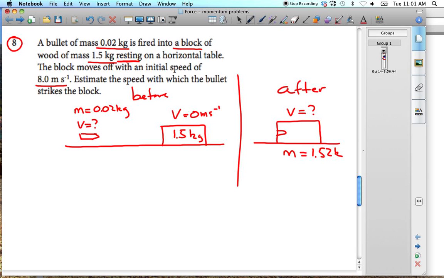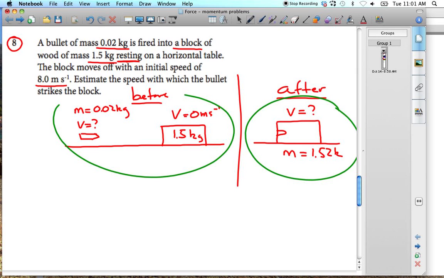Because this is the whole system, we have no external force acting upon it. We have the momentum before is equal to the momentum after.